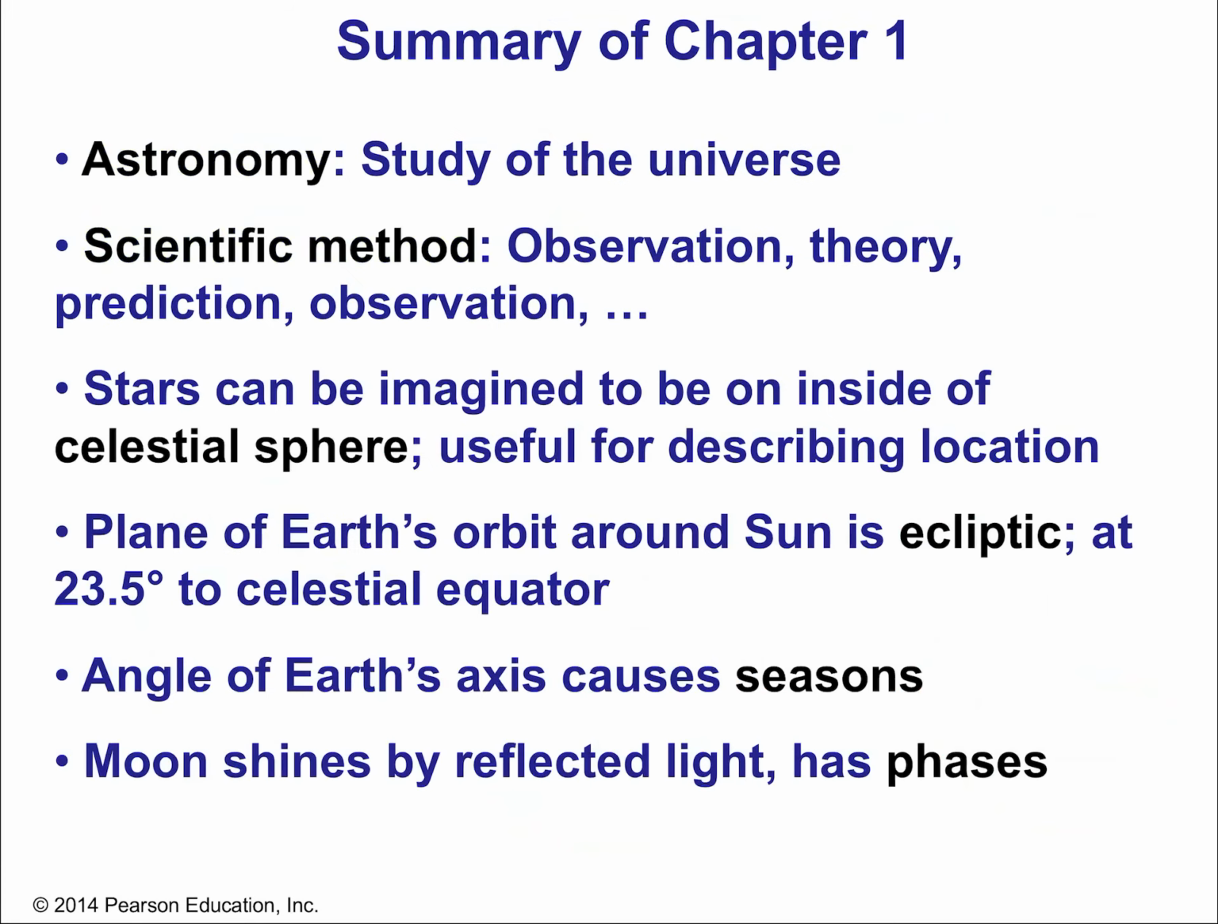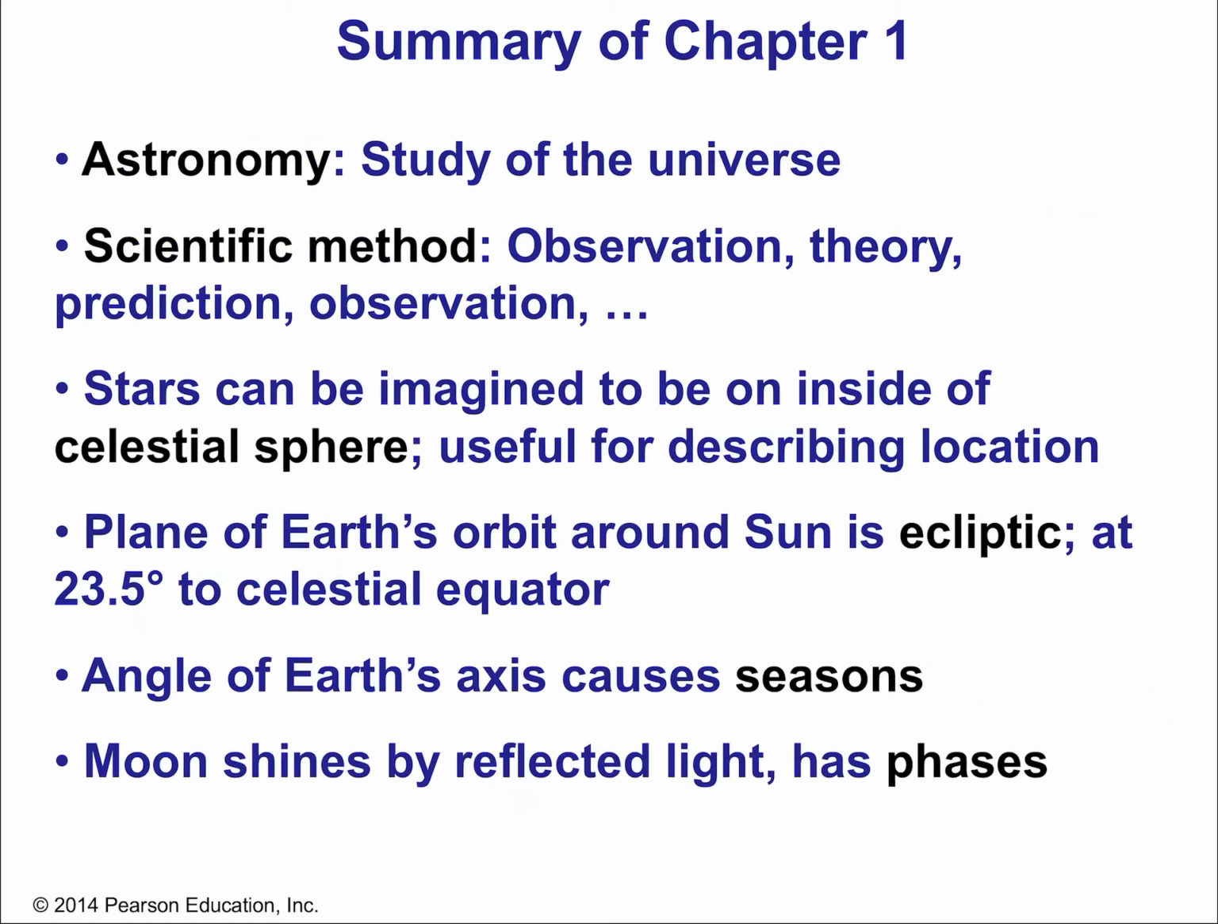Okay, so the summary of this chapter. Hopefully this has been a very interesting lecture, but let's wrap it up and summarize it. We have astronomy, the study of the universe. The scientific method is a process of observation, theory, prediction, back to observation, okay? And testing, okay? Stars can be imagined to be on the inside of a celestial sphere, useful for describing locations because you have latitude and longitude on that celestial sphere. The plane of Earth's orbit around the sun is called the ecliptic. It is 23.5 degrees to the celestial equator because Earth has a tilt angle of 23.5 degrees, okay?